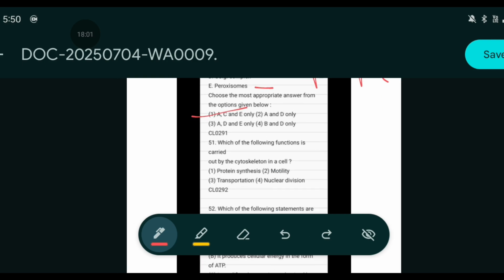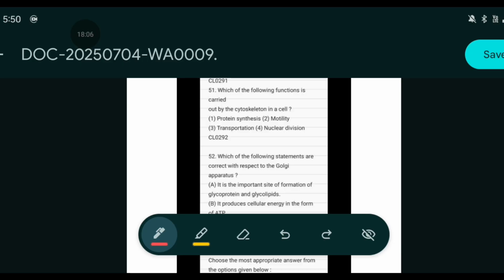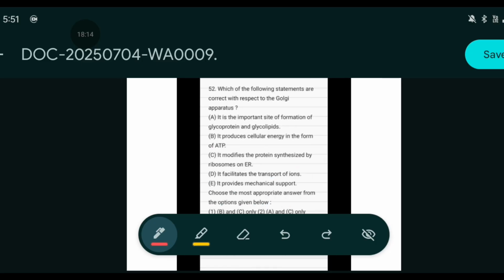Now, which of the following function is carried out by the cytoskeleton in a cell? Protein synthesis, motility, transportation or nuclear division? The answer will be motility. Which of the following statement are correct with respect to Golgi apparatus? We need to find the correct statement, okay?